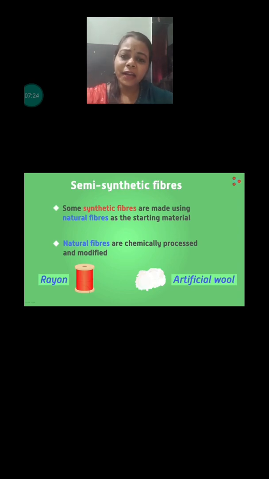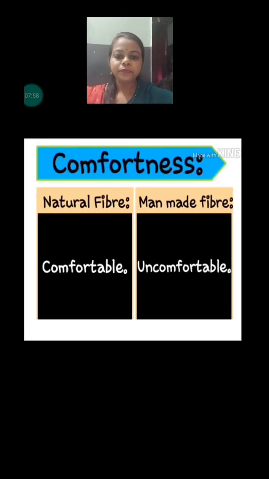One more type of fiber in the market is known as semi-synthetic fiber. Do you know why? Because semi means half. These are half natural, half artificial. Initially they are made up of natural fibers, but later on they are chemically processed to modify them and obtain the semi-synthetic fiber. They are a mixture of natural as well as synthetic fiber, like rayon and artificial wool.